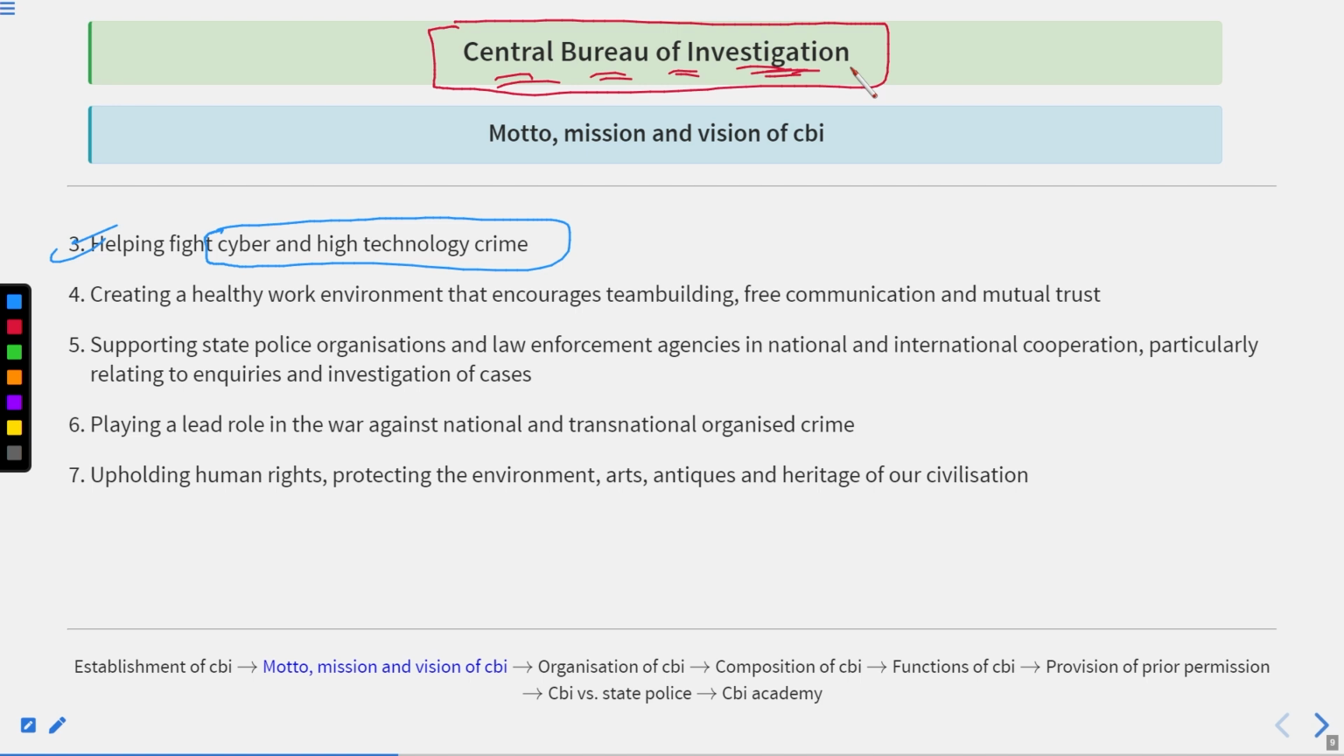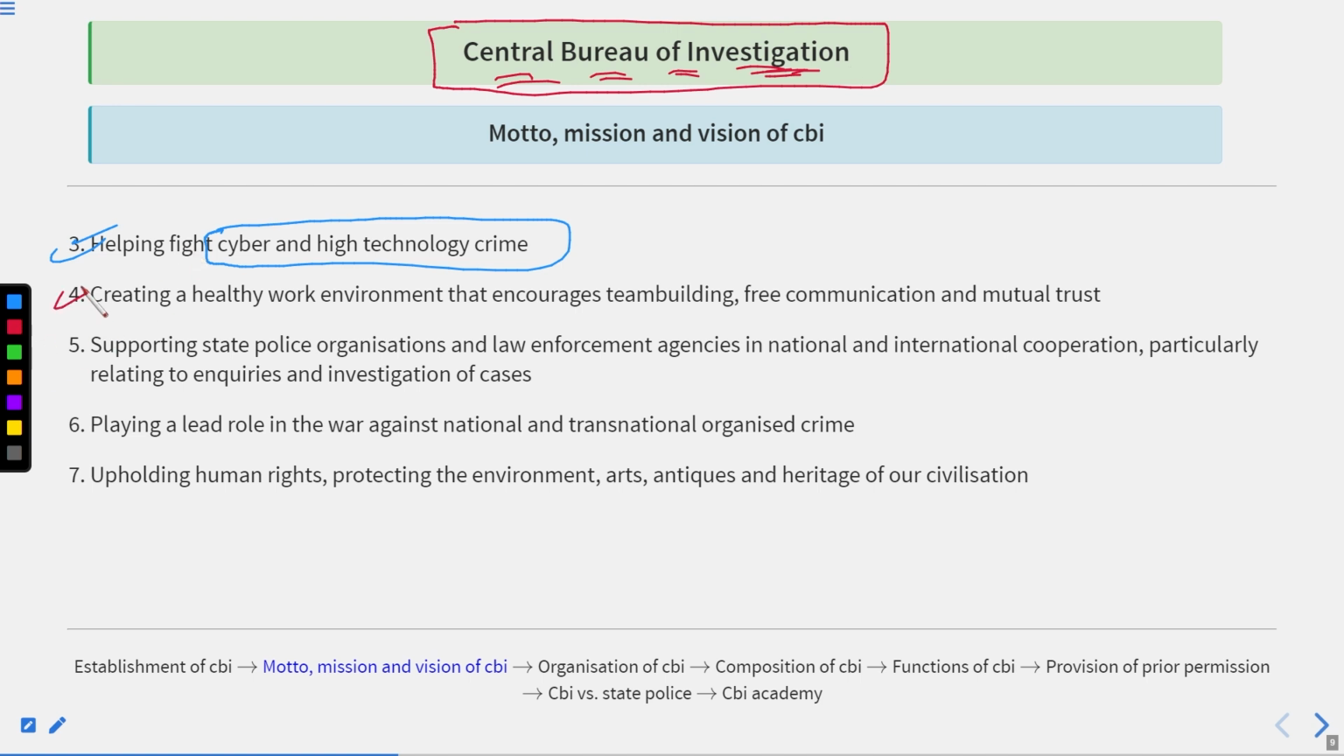that was the year when second generation computers were working. So the computer system at that time was not so advanced, and cyber and high technology crime was not so prevalent at that time. But today, when there is a fifth generation of computer systems in India and the world as well, the cyber and high technology crime rates are very high. So this is the responsibility of CBI to fight those.